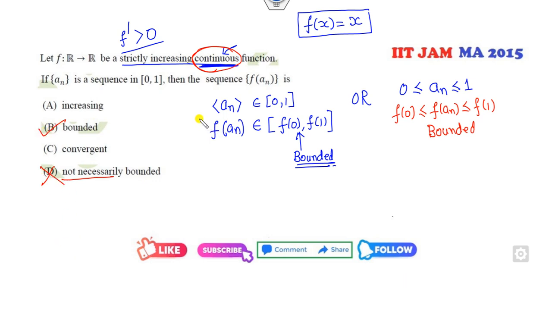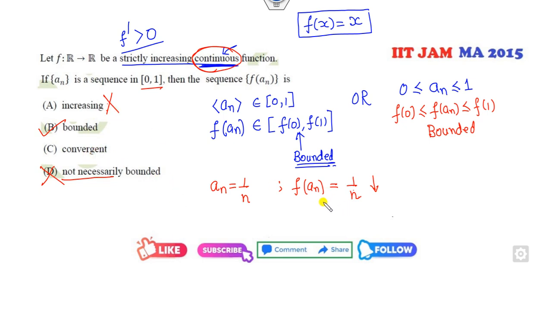Now how can you discard the other options? You can consider any sequence in 0 and 1, say 1 over n. Then what is my f of an? 1 over n. Is it increasing? No, it's a decreasing sequence. So this option is cancelled. Is it convergent?